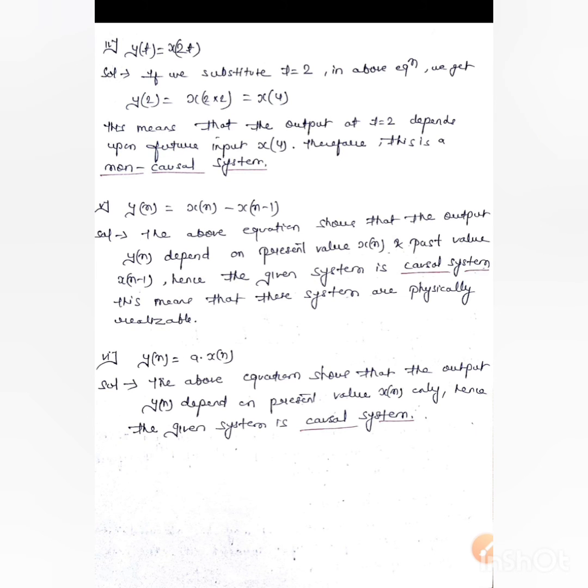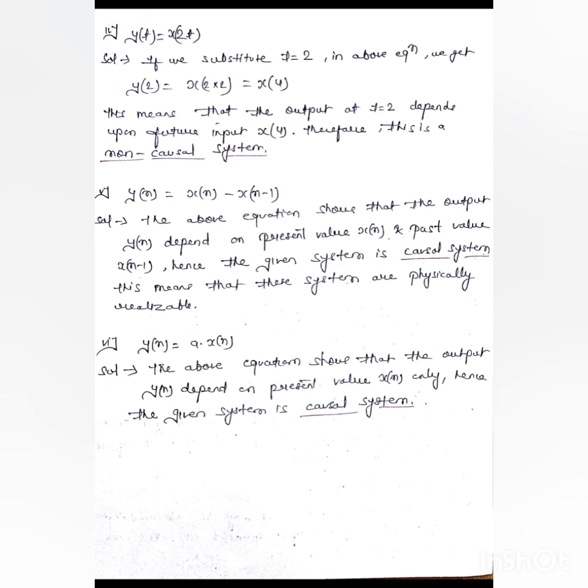Now moving on to the fifth question, y of n equals x of n minus 1. Here from the question itself we can understand y of n is the present output, x of n is the present input, and x of n minus 1 is the past input. Hence our output depends upon present input and past input. Hence the system is causal. A causal system is one which depends upon present input and past input only, not on future input. Hence the given system is causal.